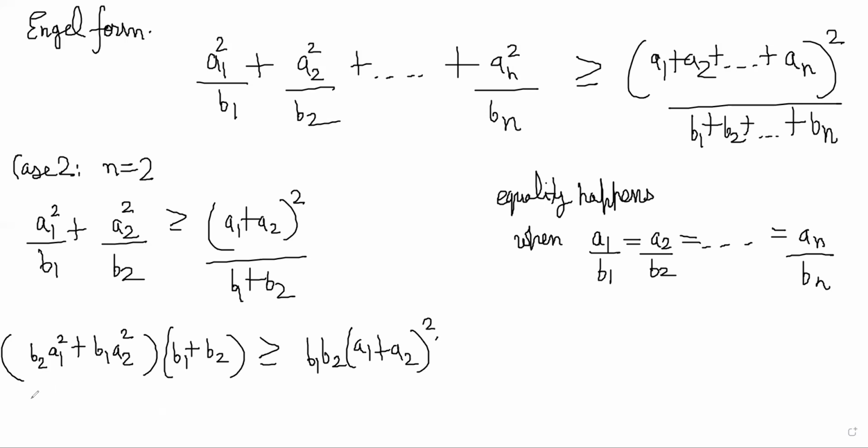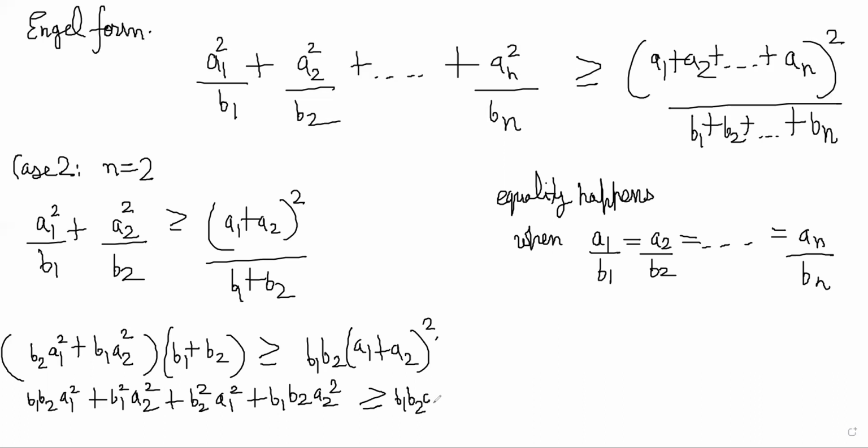When you do the multiplication, it will come out as b1 b2 a1 square plus b1 square a2 square plus b2 square a1 square plus b1 b2 a2 square is greater than or equal to b1 b2 a1 square plus b1 b2 a2 square plus 2 b1 b2 a1 a2. This is what we have to prove for the base case.